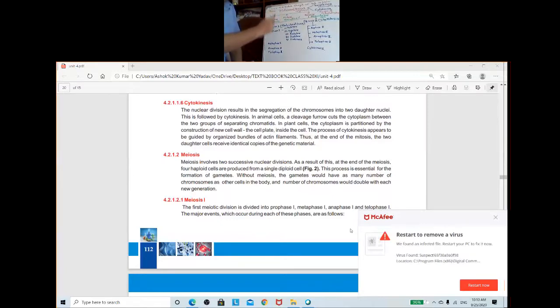So if anybody asks what is cell division, it is the division of the nucleus as well as division of the cytoplasm. In case of division of the nucleus, there is equal distribution of chromosomes and equal distribution of nucleoplasm, which gives two nuclei. In cytokinesis, just after karyokinesis, cytokinesis occurs.